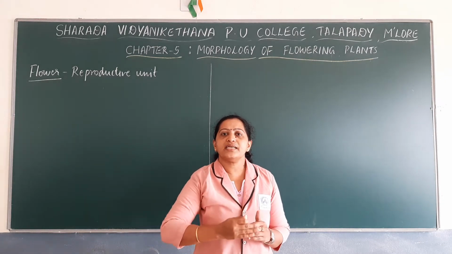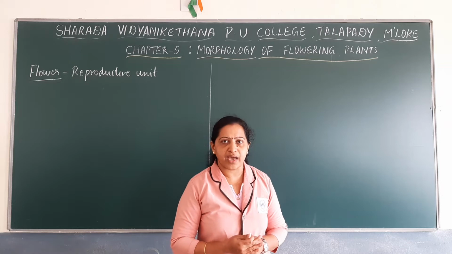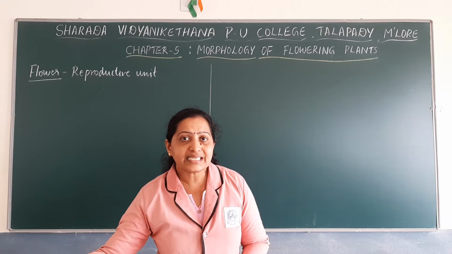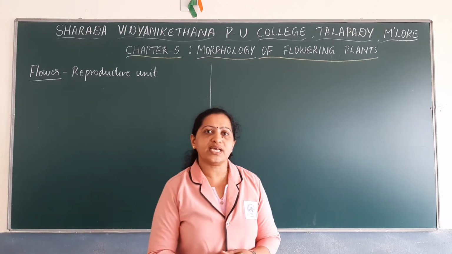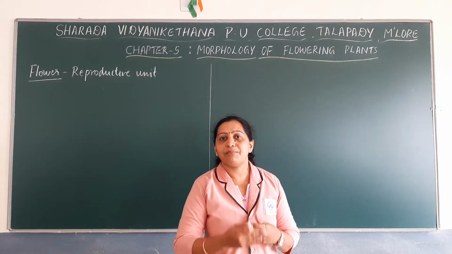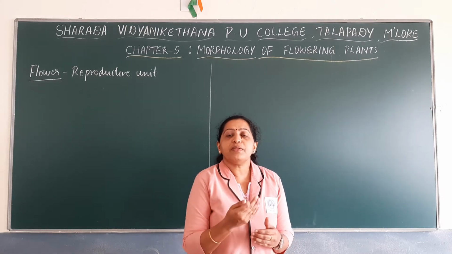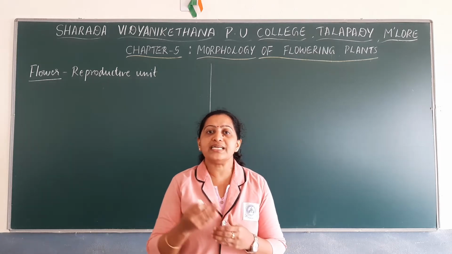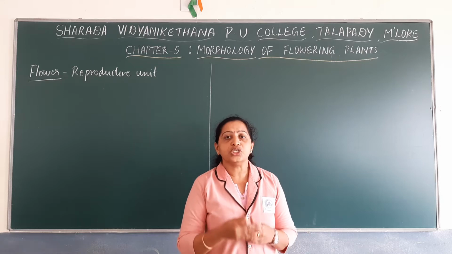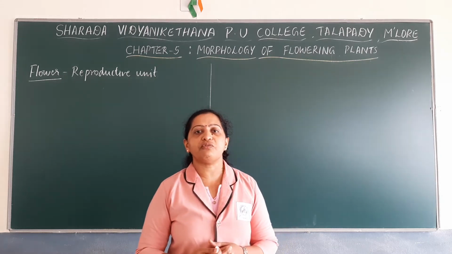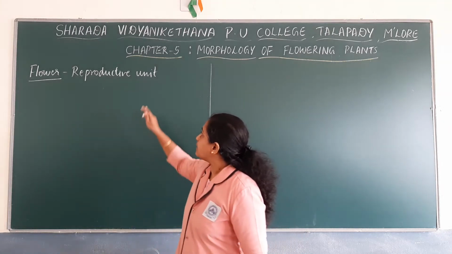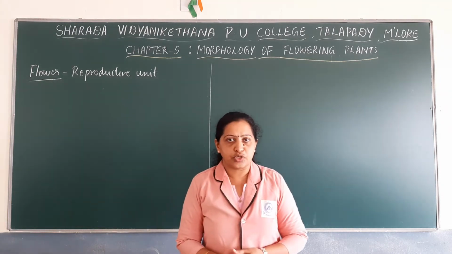So you know that the plants have got various stages in their lifespan. They are vegetative phase, reproductive phase and senescence stage, and the final stage is known as death. During the vegetative phase, the plant shows growth. After completion of the vegetative phase, the plants reach a stage known as maturity phase or the phase of reproduction. Whenever the plants reach a stage of maturity, it starts producing flowers. So flowers are the reproductive unit of an angiosperm.